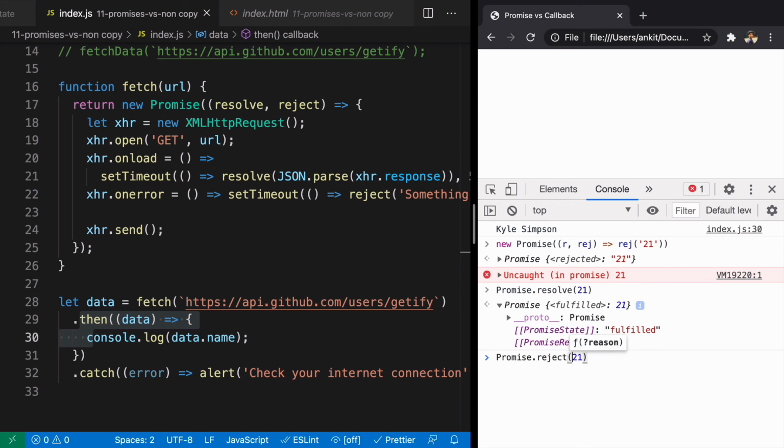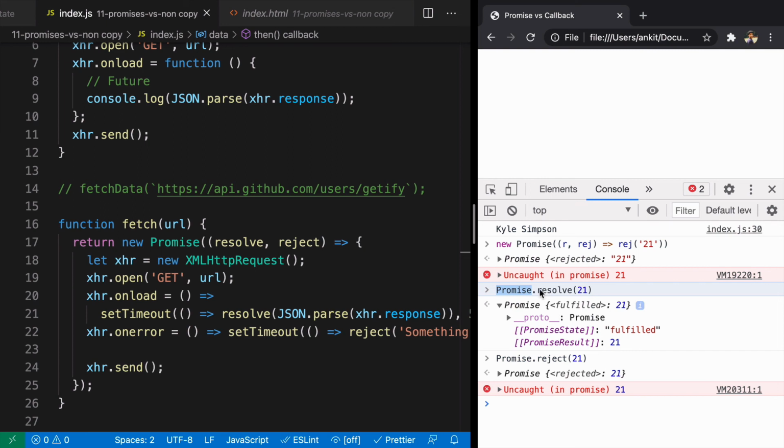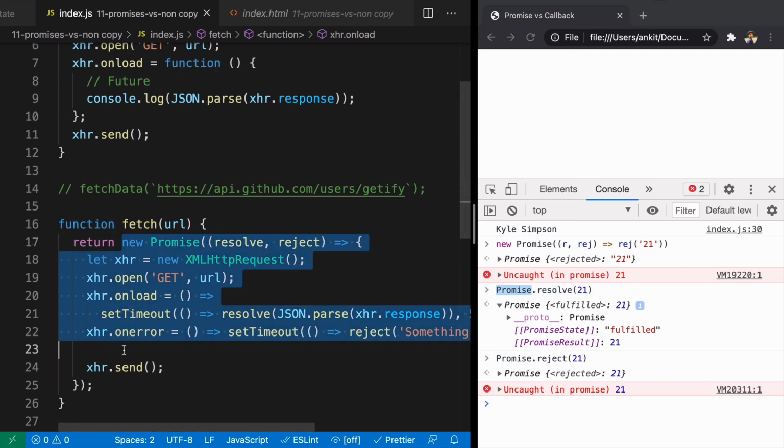Promise.reject. So you're creating a promise and rejecting it at the same time. This is equivalent to creating a promise and rejecting at the same time. So these are some of the static methods present on promises that we can use to resolve and reject the promise at the same time. And don't forget, methods like resolve and reject can only be used on the constructor, not on the instance. And the way you create an instance is by using the keyword new.